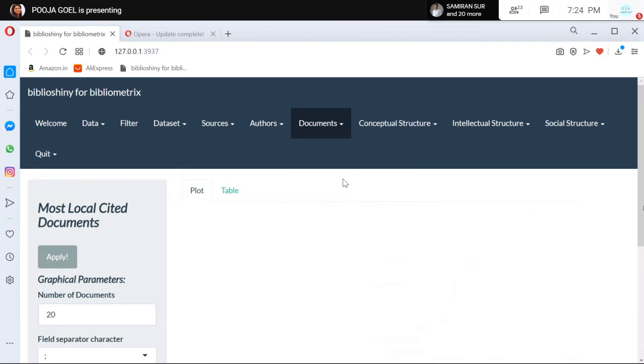Then most local cited and global cited. Again, local cited means only the papers which we have chosen. How many papers have used which paper? These 384 papers have, again, this is not working.